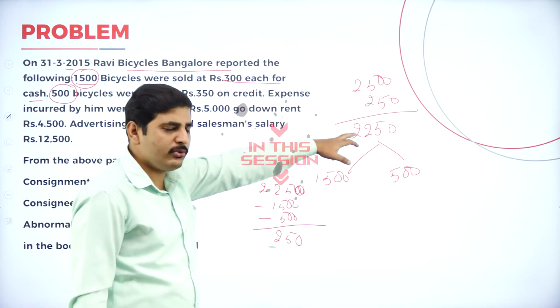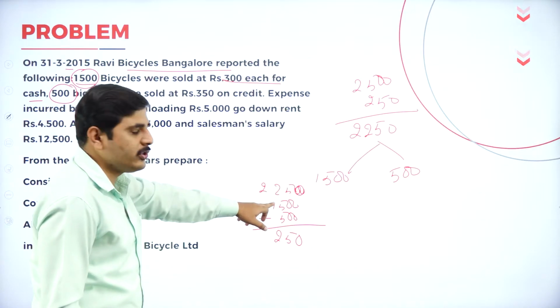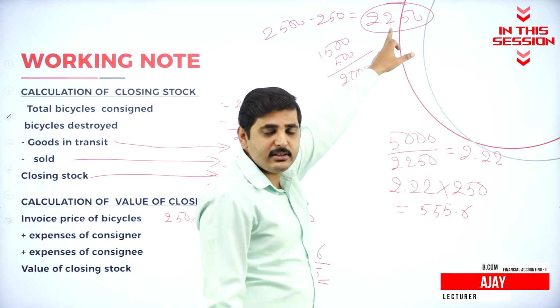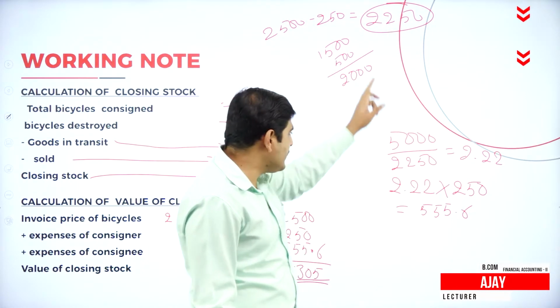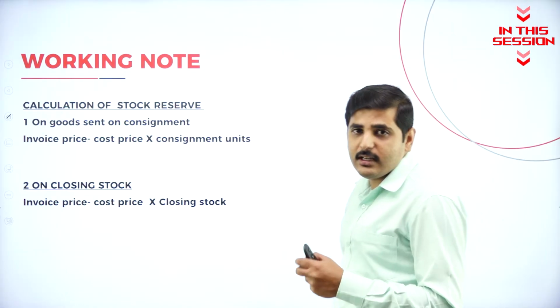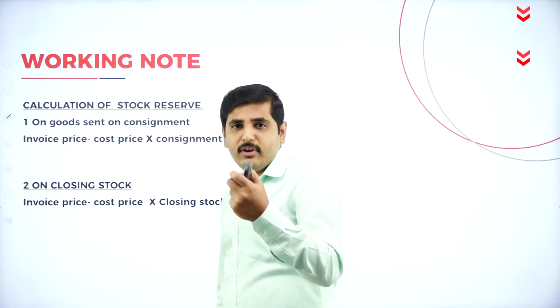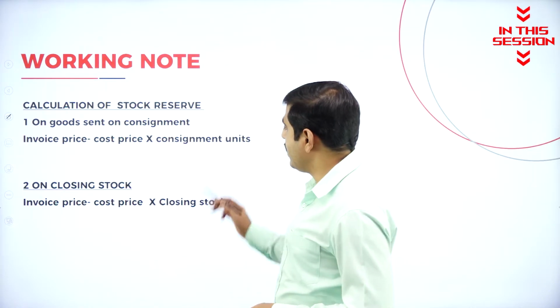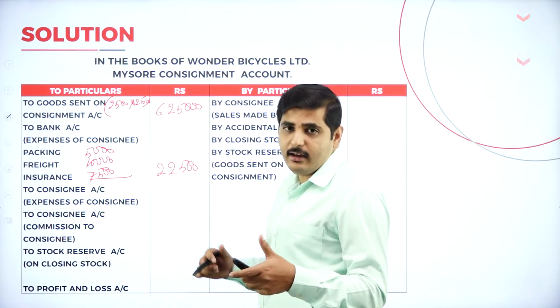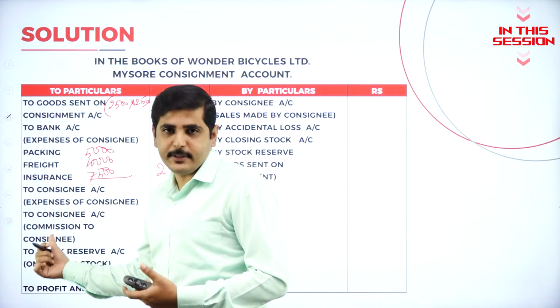2,250 cycles. Out of 2,250, he sold 1,500 for cash basis. Consignee received 2,250 cycles. For 2,250 cycles, he has spent 5,000 rupees as direct expenses. Stock reserve. Once the consignor has sent in invoice price, we should calculate the stock reserve. To consignee account, expenses made by consignee here take both indirect and direct expenses. Okay.